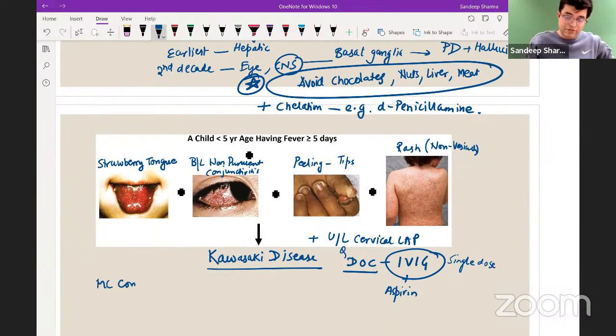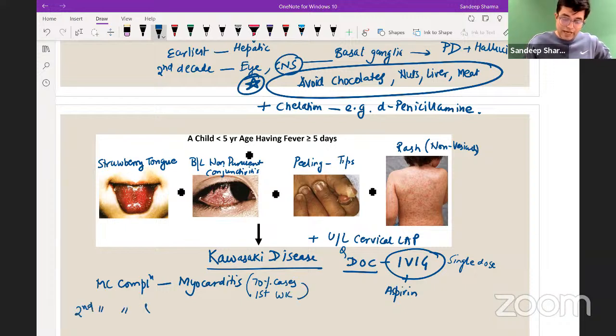Most common complication of Kawasaki disease is myocarditis. There are many textbooks and many sources which say coronary aneurysm. No, that is not true. Nelson clearly writes myocarditis. Myocarditis occurs in 70% of cases, and it occurs in the first week of illness. Second most common complication and most common cause of death in Kawasaki disease is coronary artery aneurysm. Remember this funda. Coronary artery aneurysm.